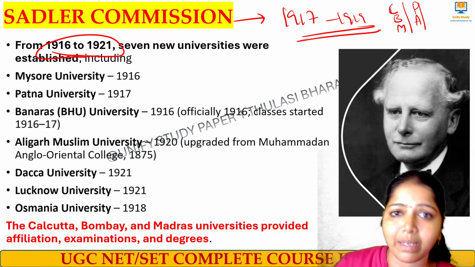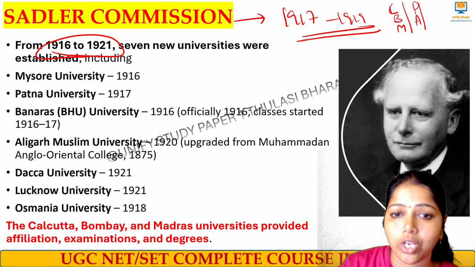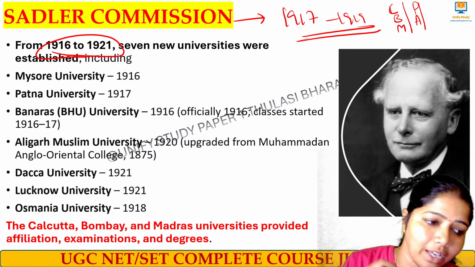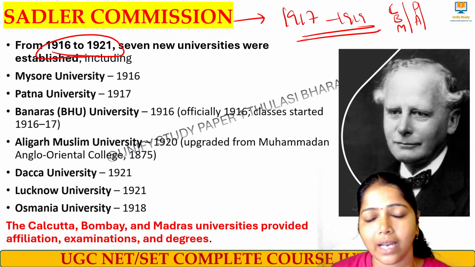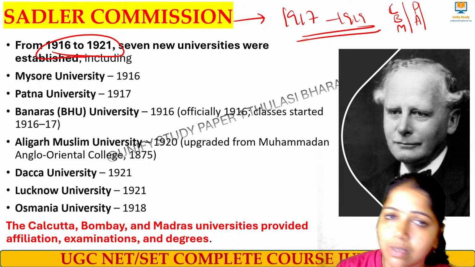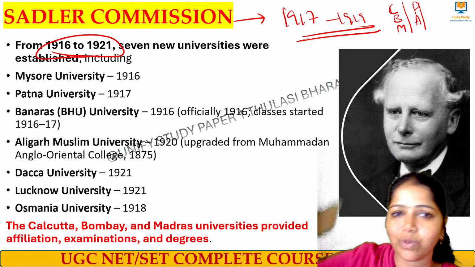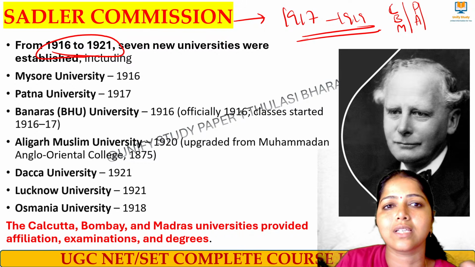Apart from that, we had many colleges also, like the Aligarh Muslim University that was started in 1875 as a college. Mohammedan Anglo Oriental College we had at that time. And then we had Hindu College, Presidency College was there, which then became a university in 2010. So many colleges were also started during that time. I don't want to overload you, I'm just giving the most important ones. So these are the major universities which were started during 1916 to 1921.